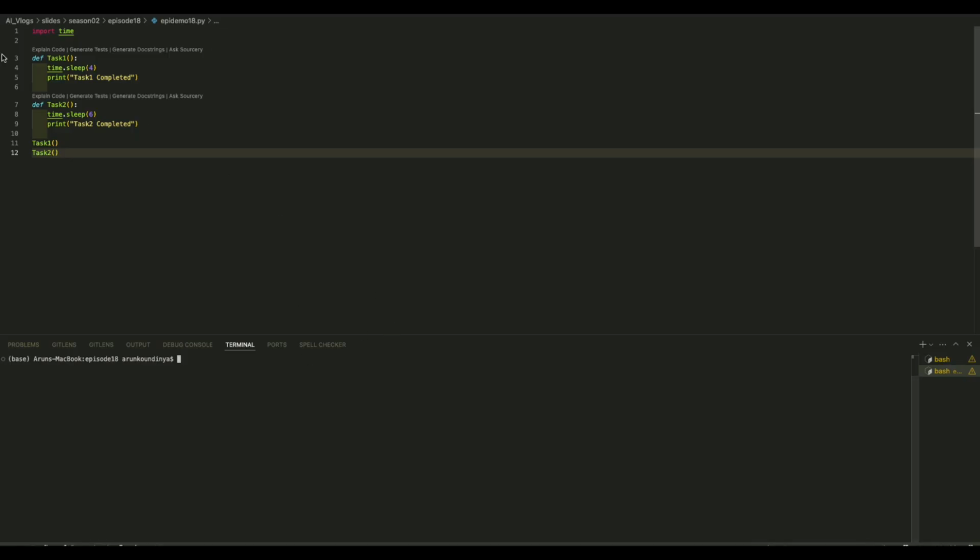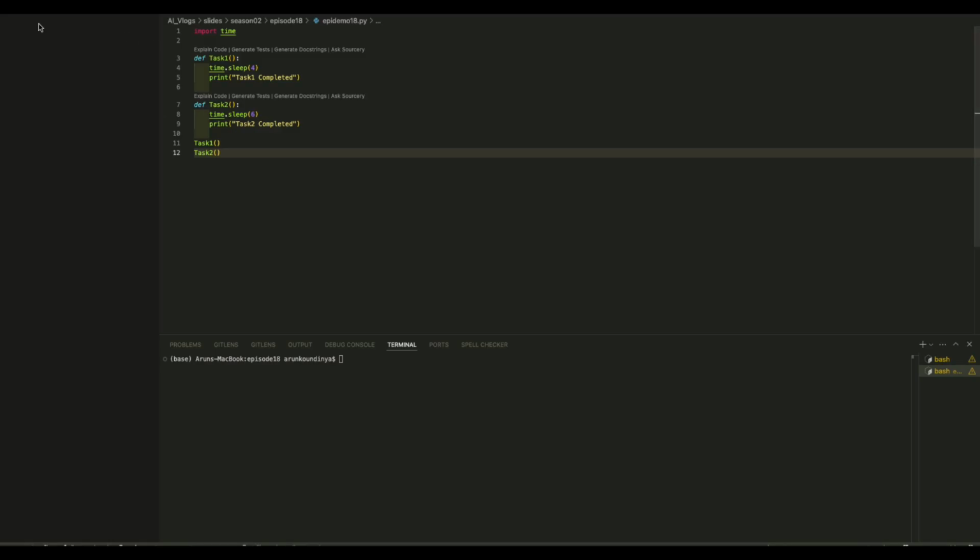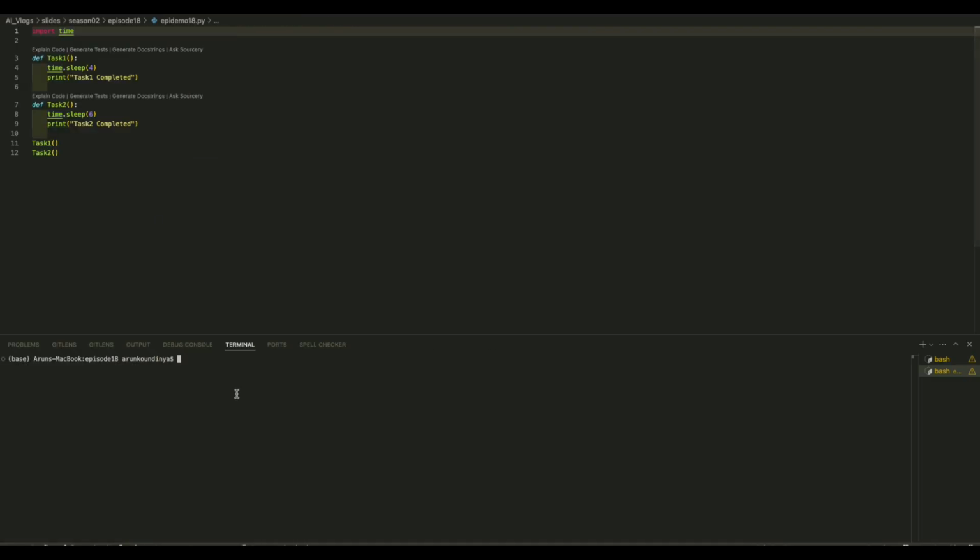What ideally happens? Task 1 runs for 4 seconds and then task 2 runs for 6 seconds. That's how it happens, right? Now let's try to run it. So 1, 2, 3, 4, and then 1, 2, 3, 4, 5, and 6. So yeah. Now you can see that it took a total of 10 seconds.